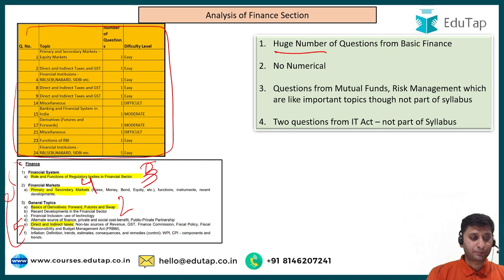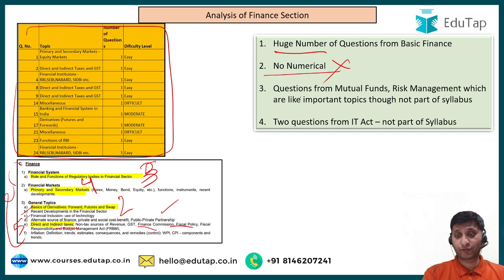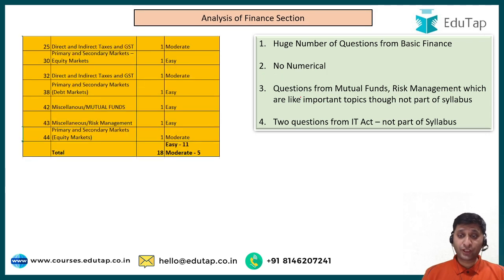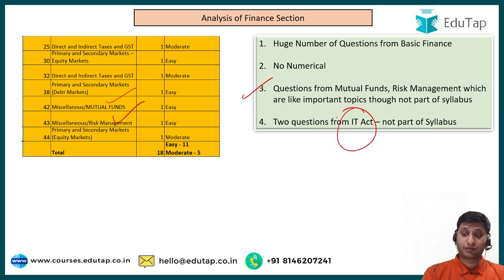From any topics like finance commission, fiscal policy, FRBM, PPP, alternate sources of finance, financial inclusion, there was no question, right? And that's okay. I mean, some topics they did not ask any question. That's okay, but they didn't ask even any numerical from this part. But the point to note is that there were some questions which were from the topics which though are covered in any standard course, at least in our course, like question from mutual funds or risk management, but they were not part of syllabus. Right. And there were 2 questions from the IT Act, which again is not part of syllabus anyway.